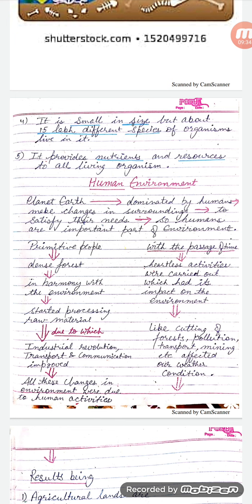And with the passage of time, heartless activities were carried out which had an impact on the environment. For example, a very common example is deforestation. People started cutting down trees to live a settled life, to get land for agriculture and also for constructing buildings. Again, we can see examples like cutting of forests, pollution, transport, mining, etc. All these affected our weather conditions. These conditions developed with the passage of time.